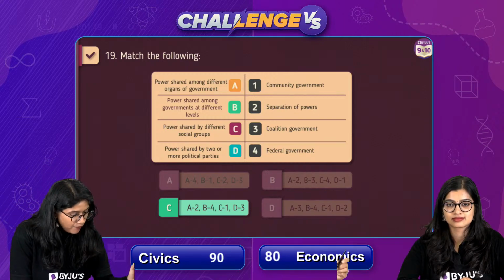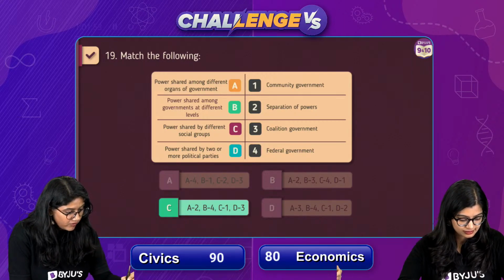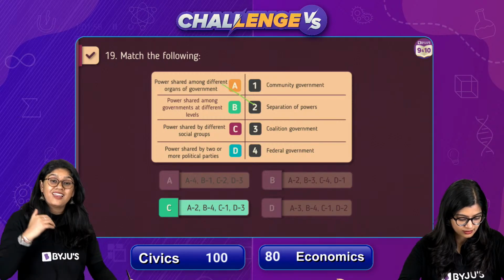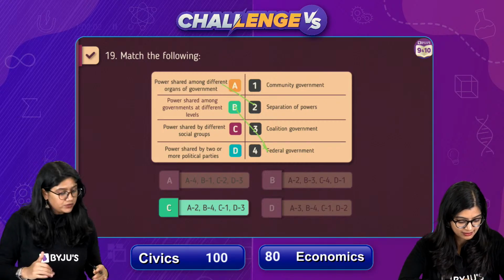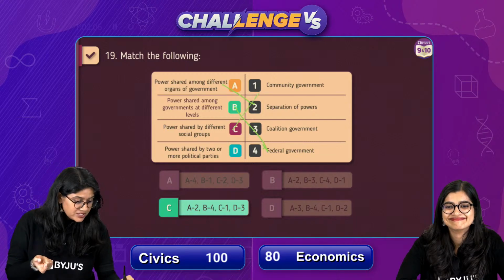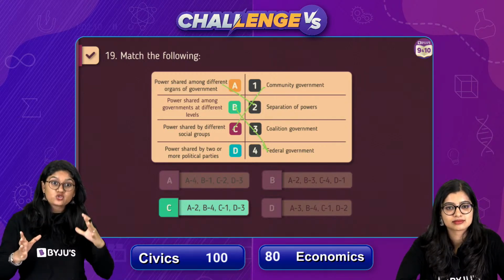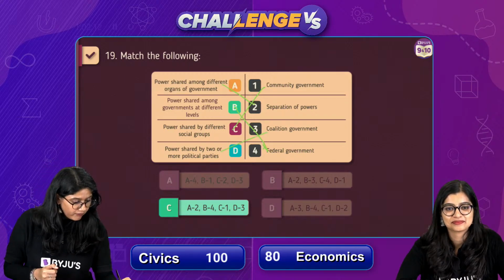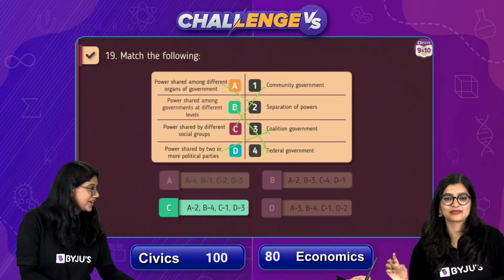So A, power shared among different organs, right? Different organs of the government is the separation of the government here. Power shared among different levels, we call it as the federal government, vertical distribution of the power. Power shared by different social groups, we know that we call it as a community government. And what we have left with, power shared among two political parties, the coalition government. So with this, we are done with this question. And ma'am, over to you, the last question.